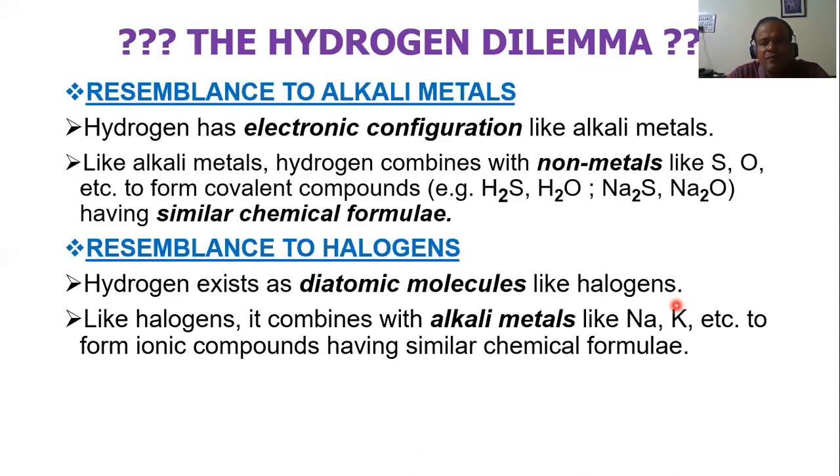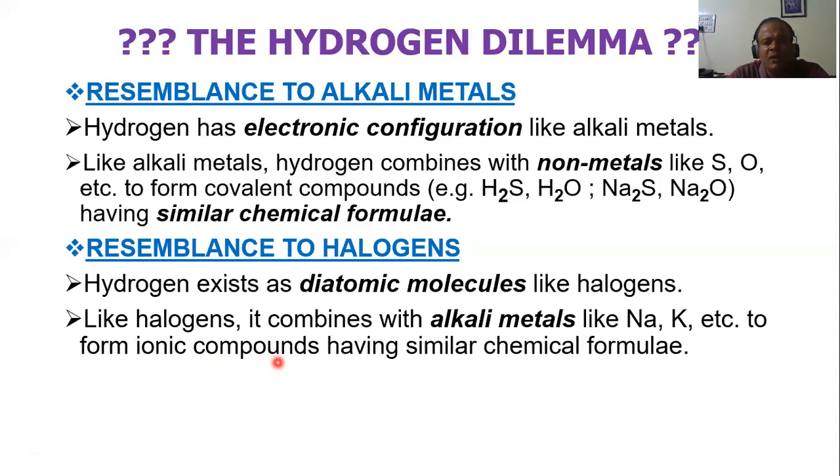KCl. So the molecular formulas are almost the same. So like halogens, hydrogen also combines with alkali metals to form what compounds? Ionic compounds. But with non-metals, they form covalent compounds. With non-metals, they form covalent compounds, but with alkali metals, they form ionic compounds.